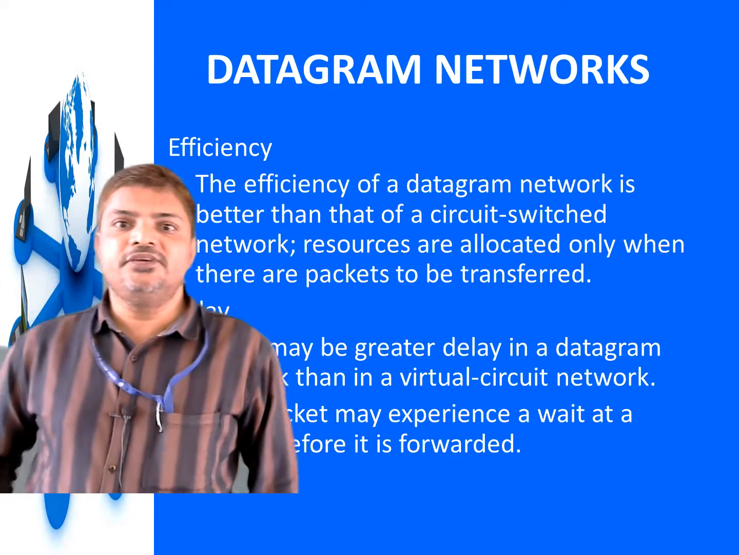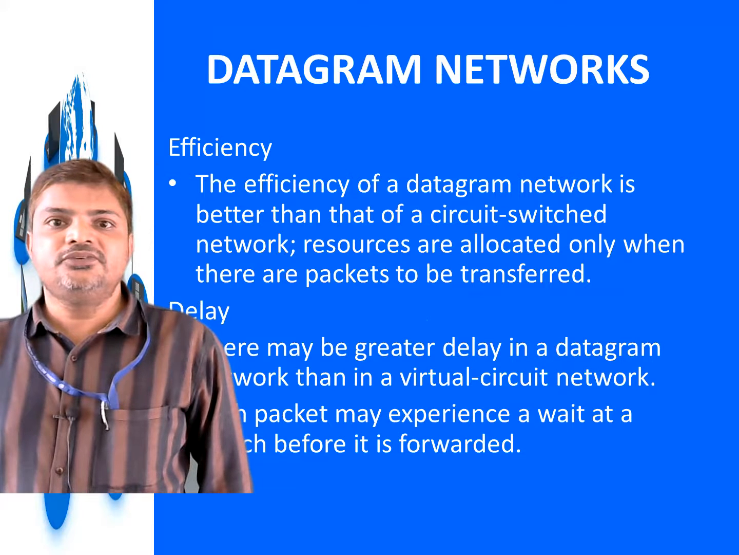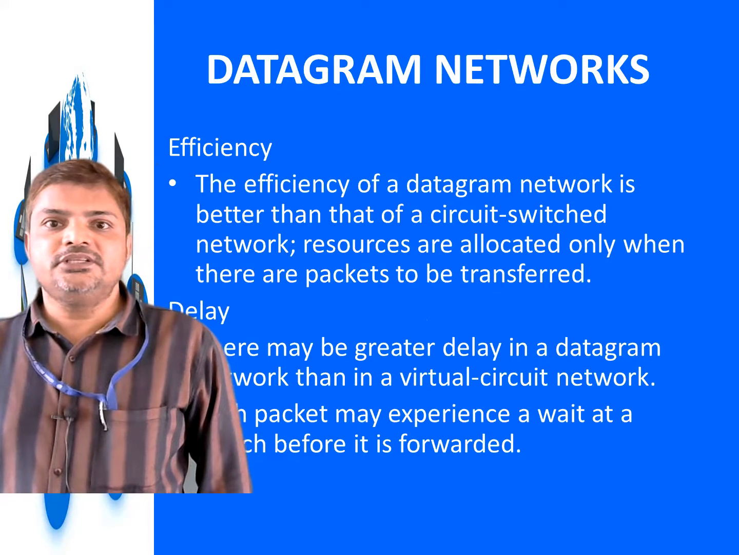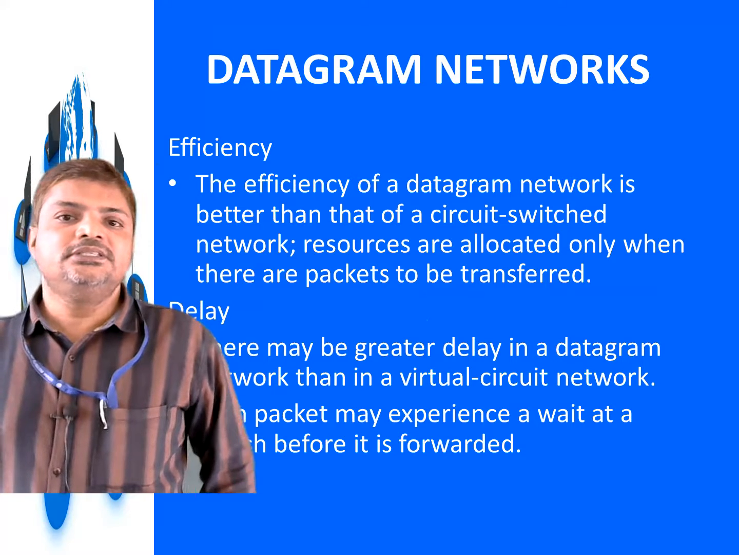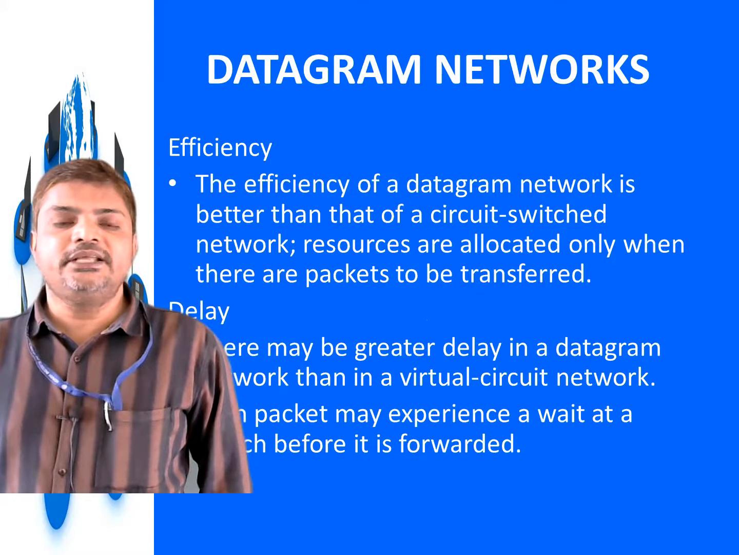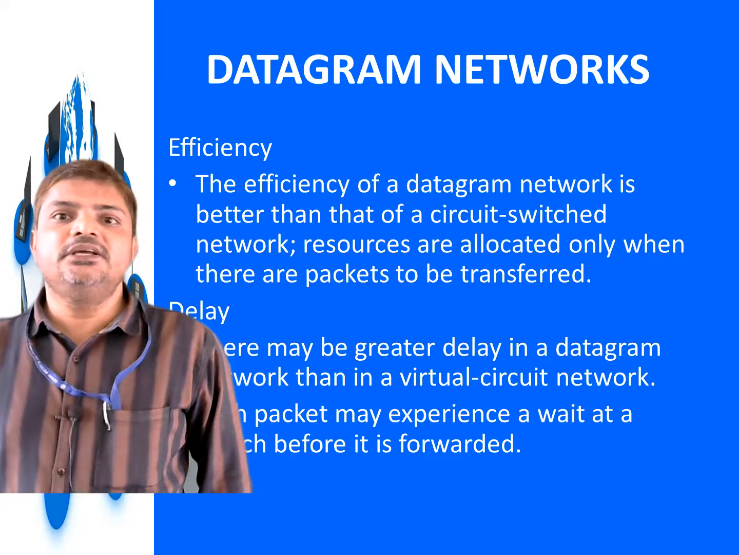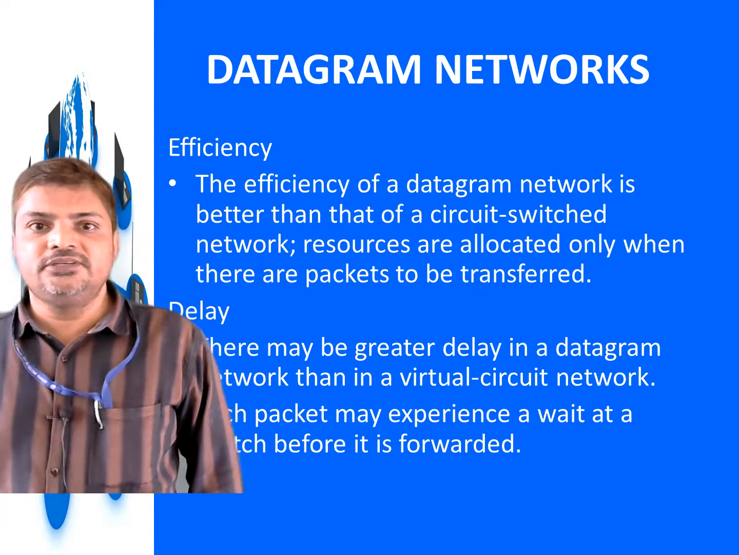Efficiency. The efficiency of a datagram network is better than that of a virtual circuit network. Resources are allocated only when there are packets to be transferred. Since the resources are allocated only when the packets need to be transferred, the efficiency of a datagram network is better than that of a circuit switched network.